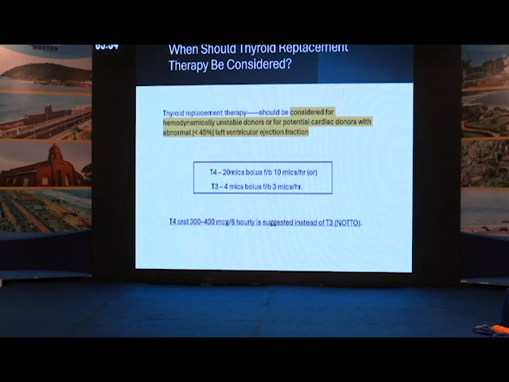Some previous observational studies have shown benefit, whereas some studies have not shown any benefit with thyroid replacement therapy. What does the consensus guideline recommend? This is from 2015, where they recommended thyroid replacement therapy in hemodynamically unstable donors and in cardiac donors with ejection fraction less than 45%. The recommended dose is T4 20 mics bolus followed by 10 mics per hour, whereas T3 is 4 mics bolus followed by 3 mics per hour.